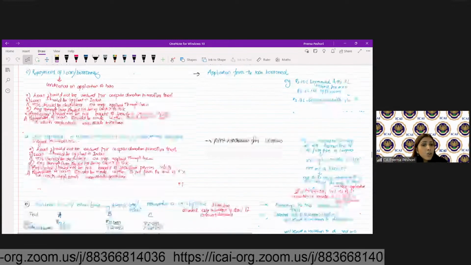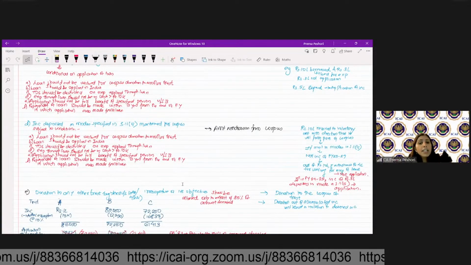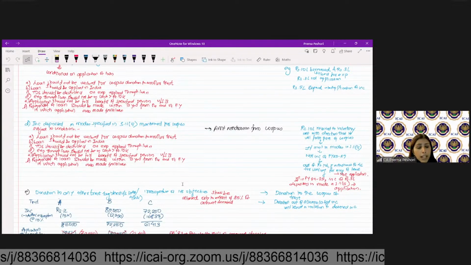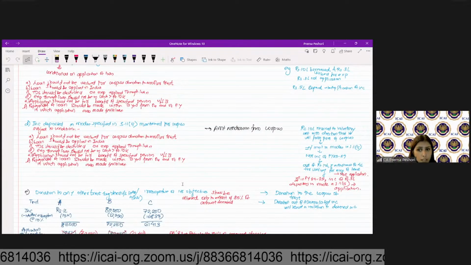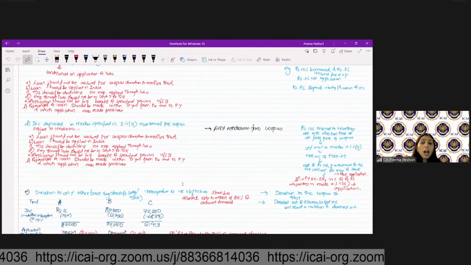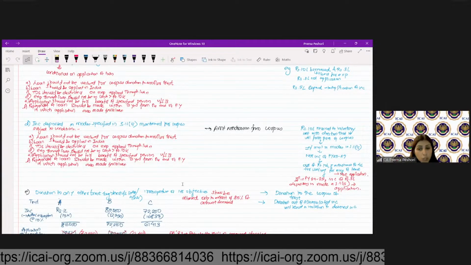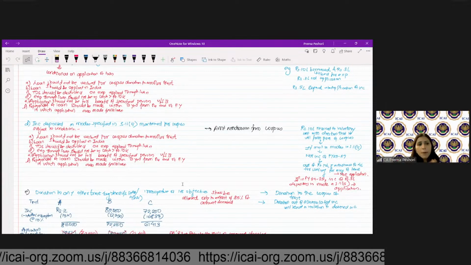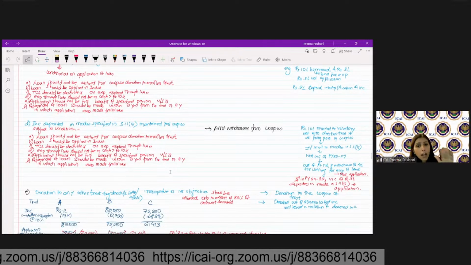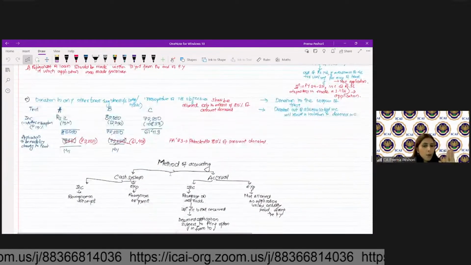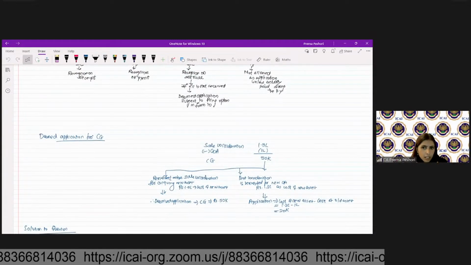Are we clear? Then donation to any other trust, if it is registered under 12AB or 80G, irrespective of the objective of that trust, shall be allowed only to the extent of 85% of the amount donated. The amount donated should not be towards the corpus or donation out of the accumulated income. If I have accumulated the income for a specified purpose and I am giving the donation to any other trust, it will result in violation. But generally, if I am making donation to any other trust which is registered, irrespective of its objective, it will be allowed to the extent of 85% of the amount donated. Are we clear?